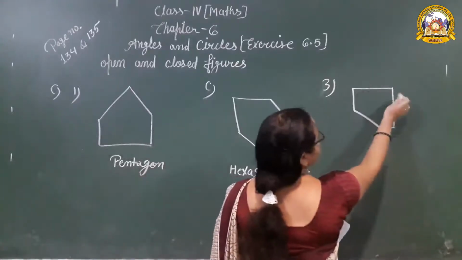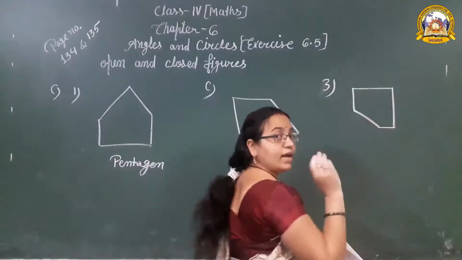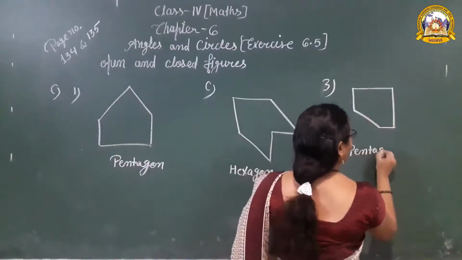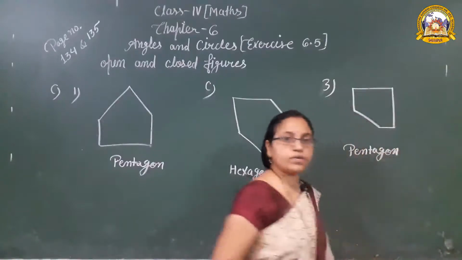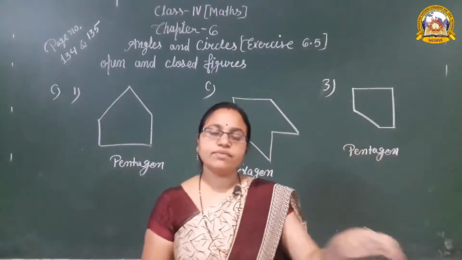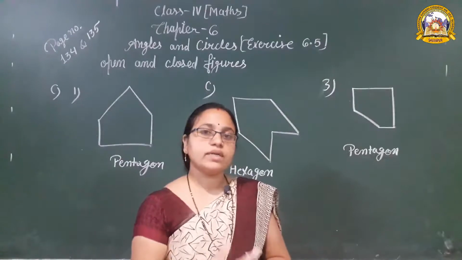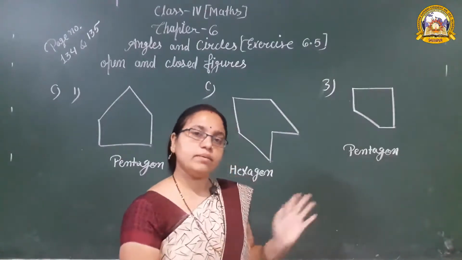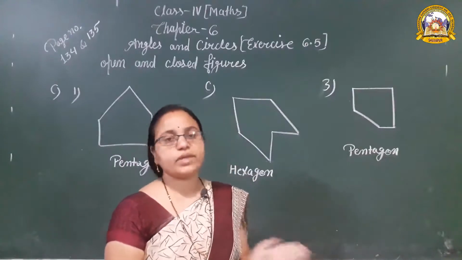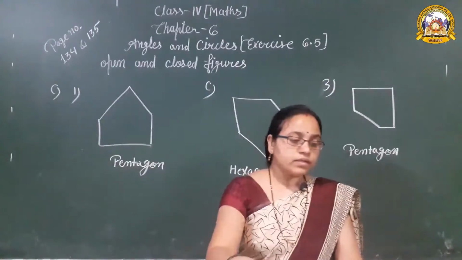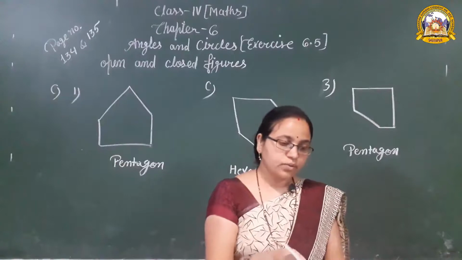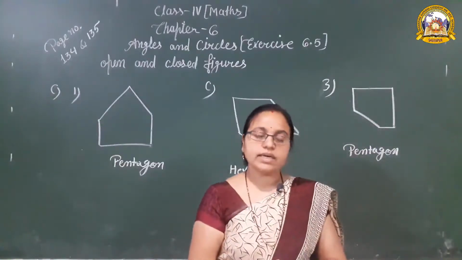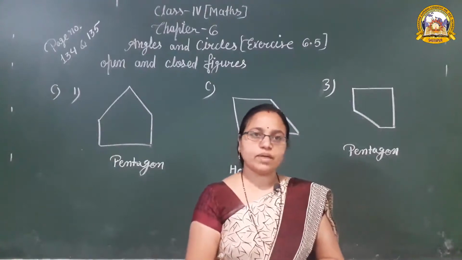Next, 1, 2, 3, 4, 5. 5 line segments in that figure. That is a pentagon. Okay, so is it clear how to identify a polygon? Count the number of line segments and find out the type of polygon. Okay. So this exercise is finished. You have to practice all these open figures, closed figures and polygons. Okay, thank you.